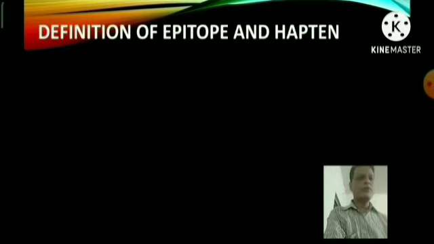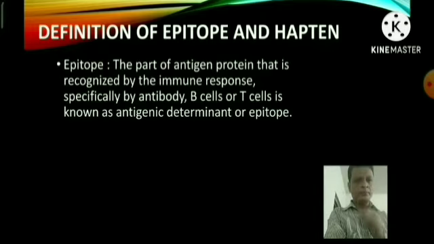Now the definition of epitope and hapten. This is a very important definition. Epitope: the part of the antigen protein that is recognized by the immune response, specifically by antibody, B cells or T cells, is known as antigenic determinant or epitope. So we can easily say that the epitope is the part of the antigen that is actually recognized by B cells, B lymphocytes, T cells or antibody.